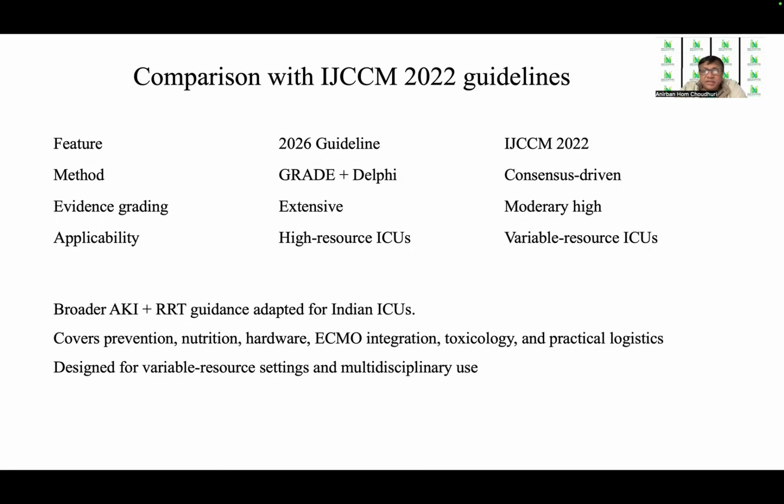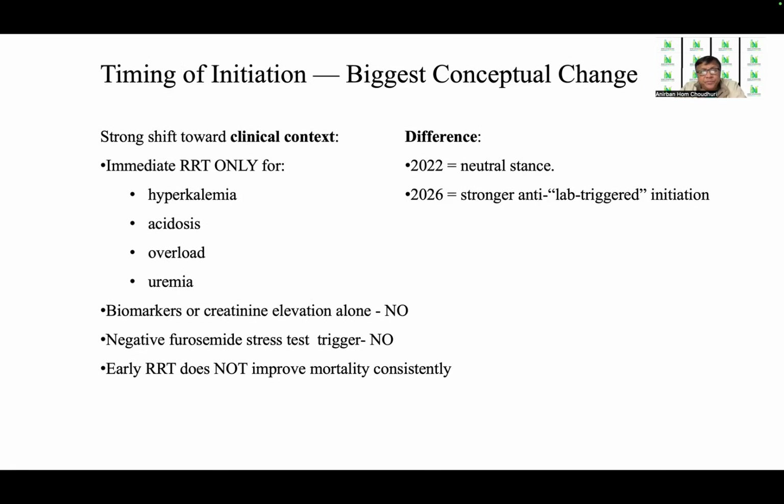And this ISCCM 22 guidelines looked for broader AKI plus renal replacement therapy guidance, which can be adapted for Indian ICUs. And it included prevention, nutrition, hardware, ECMO integration, toxicology, as well as the practical logistics. And it was designed for variable-resource settings and multidisciplinary use.